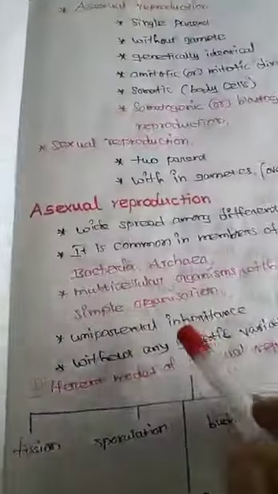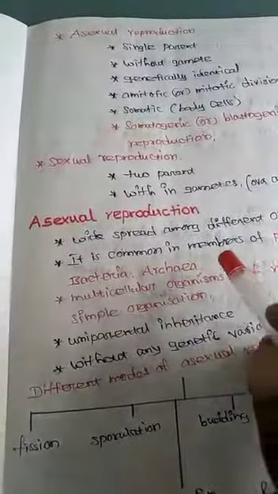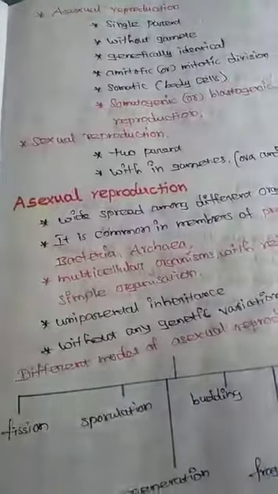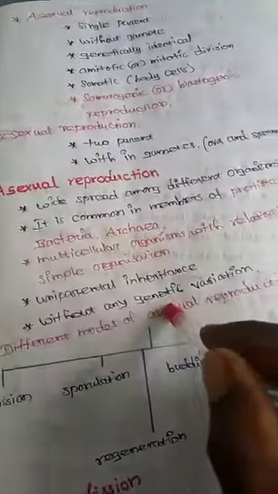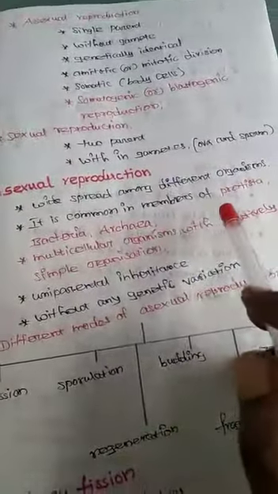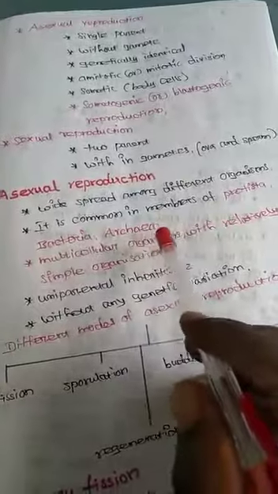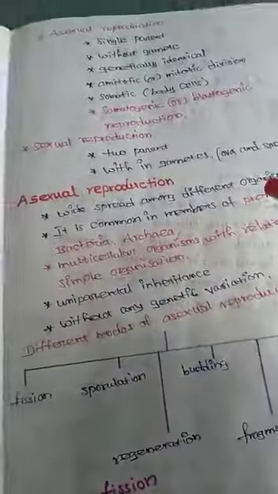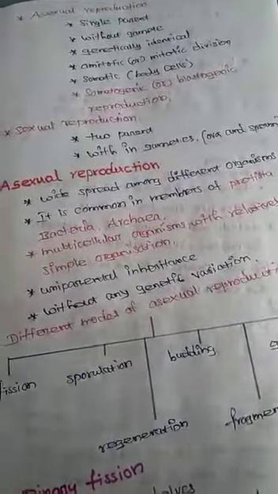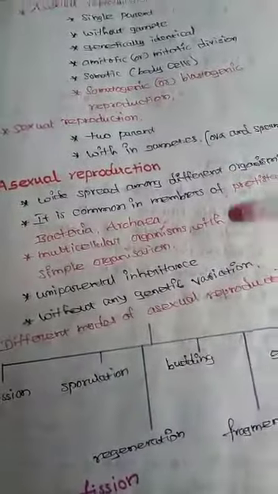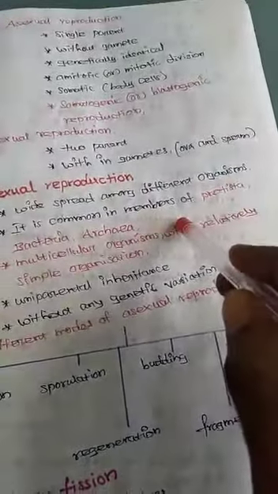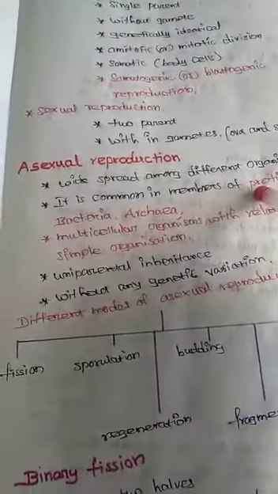First, asexual reproduction, the elaborated topic, explaining the general characters. It is widespread among different organisms. It is common in the members and examples. How many examples are given for asexual reproduction? The lower animals, all already told examples. First, they explain protista, bacteria and archaea.